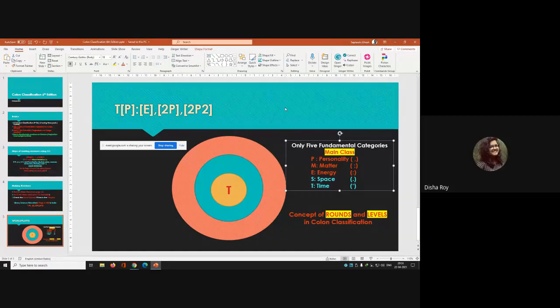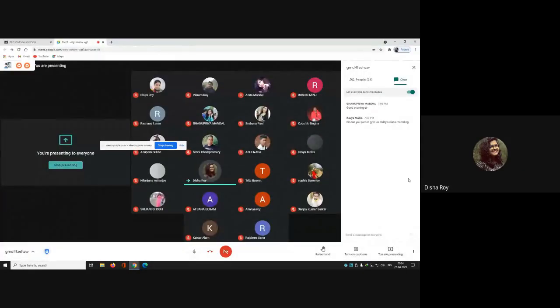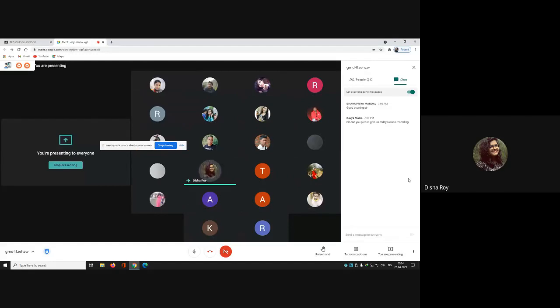Sir, in our examination there is a question, graphical representation of canons. Please describe that one. Graphical representation of canon. Of canon? The canon of classification.